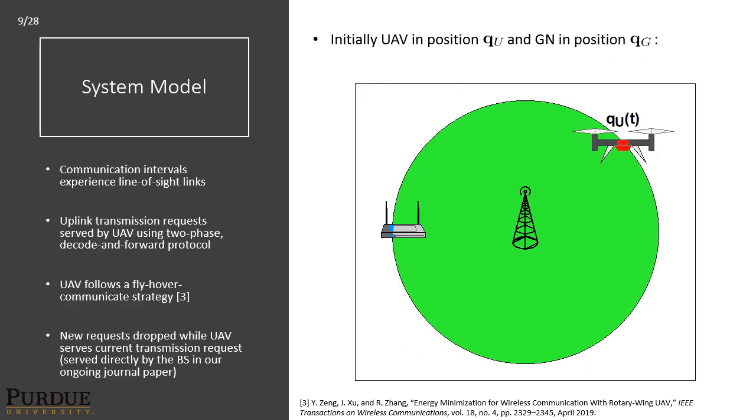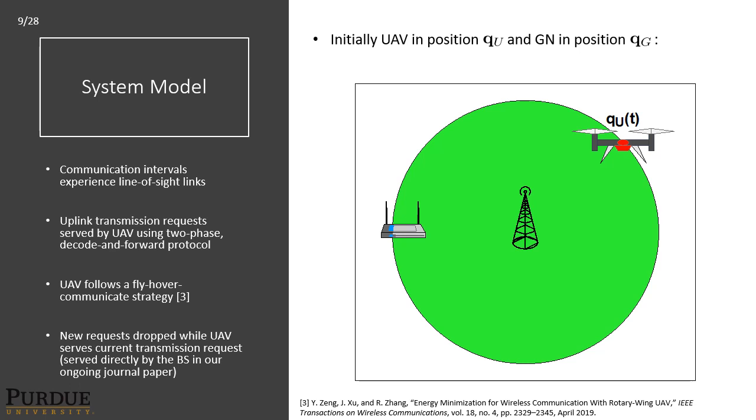So our communication intervals experience line-of-sight links, and uplink transmission requests are served by the UAV using a 2-phase decode and forward protocol. This follows a fly-hover communicate strategy, which is referenced in the citation at the bottom of the page. New requests are dropped while the UAV serves current transmission requests. However, in our ongoing journal extension, they're served directly by the base station.